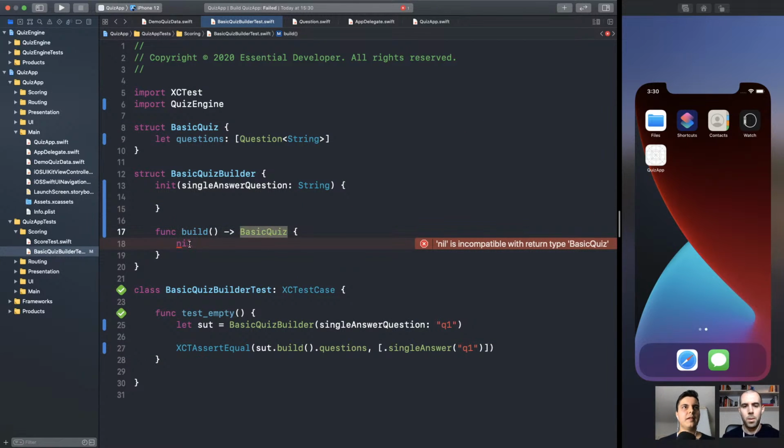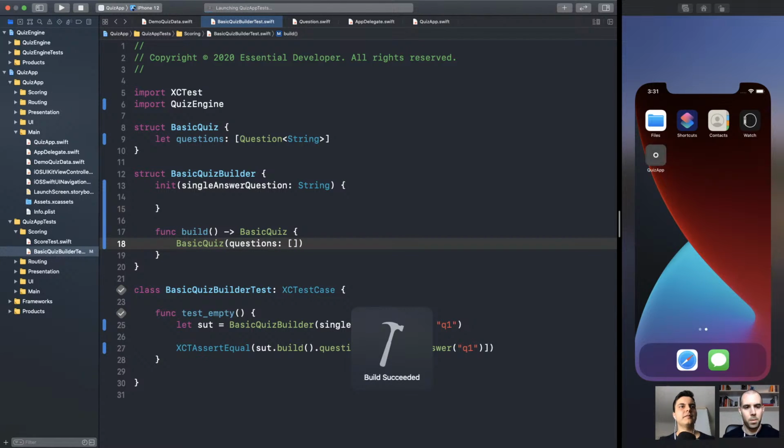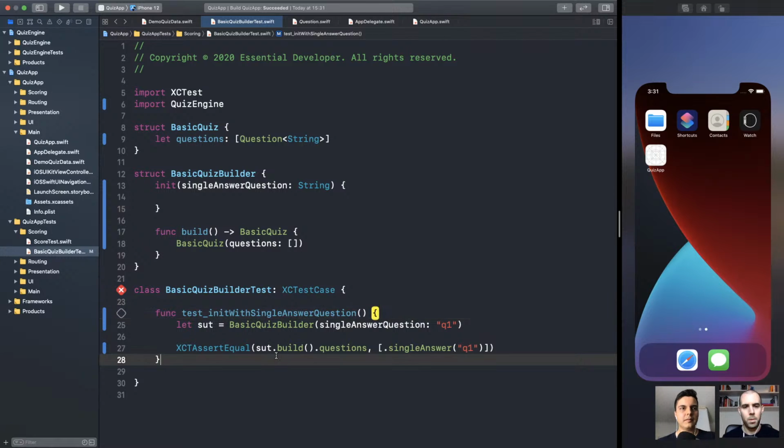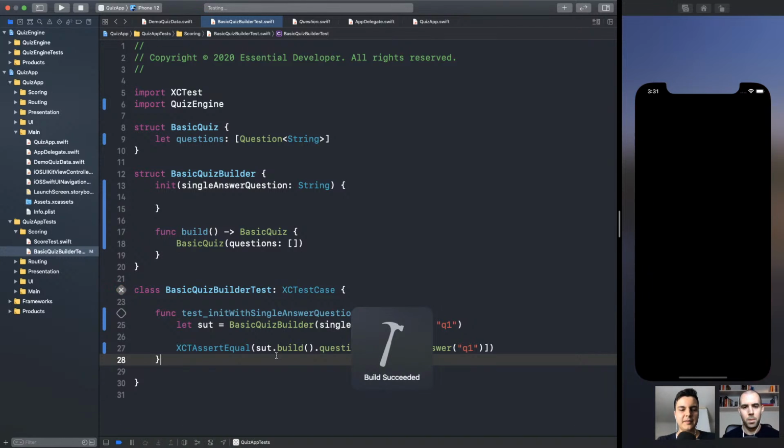There you go, type system helping us enforce the correct setup. Again, questions. And I want to see a failing test, so let's pass an empty array for now. Boom, failing. Let's also rename this test. It's not the empty case anymore. It's the init with single answer question. There it is. So now, run the test again, and let's make it pass.